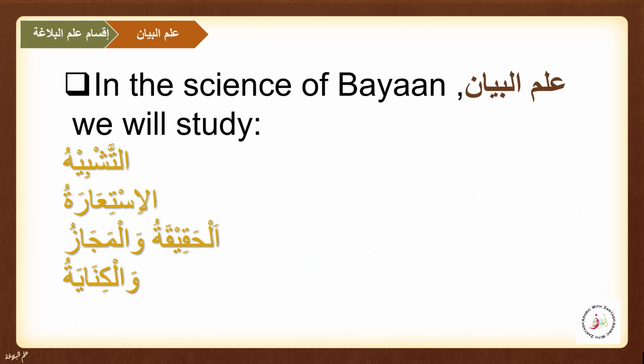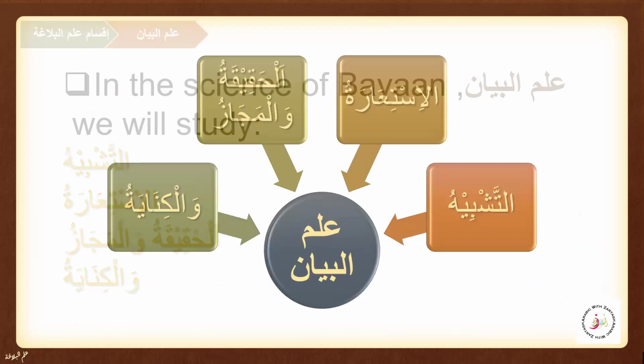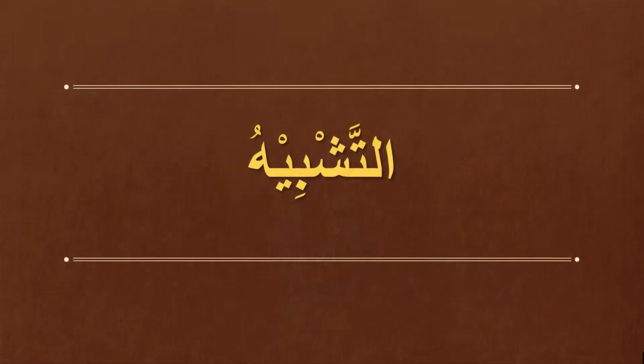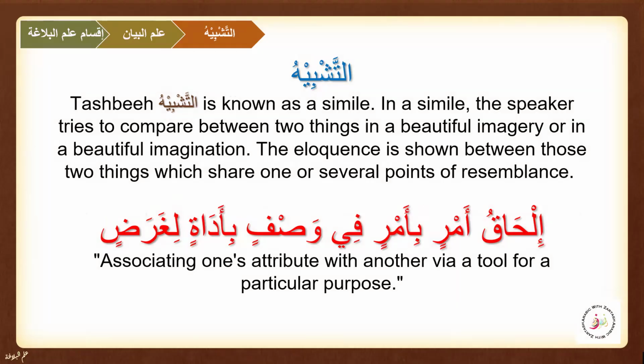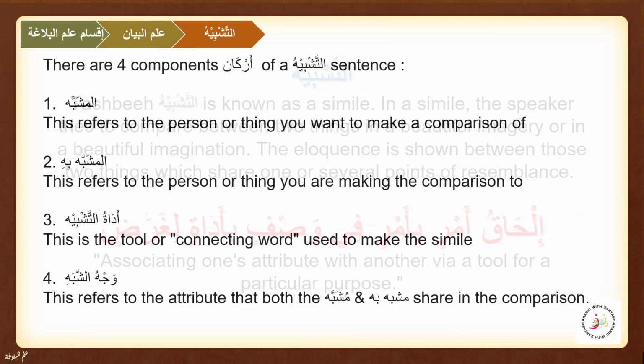Also, we learned that in this science we are going to learn about al-tashbih, al-isti'ara, al-haqiqat wal majaz, and wal kinaya. We started with al-tashbih, and we learned about its tarif, that a tashbih is known as a simile, and in a simile the speaker tries to compare between two things in a very beautiful imagery, or gives us a vivid picture of something. So this is about tashbih.